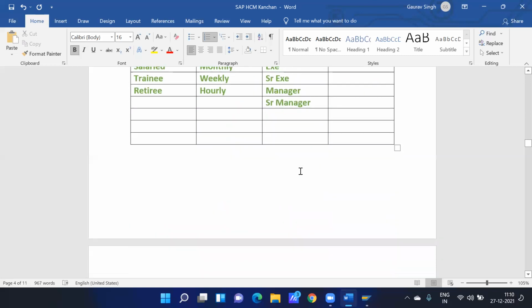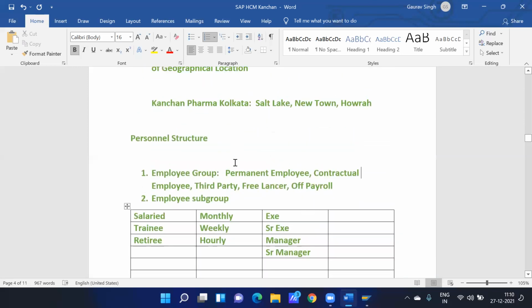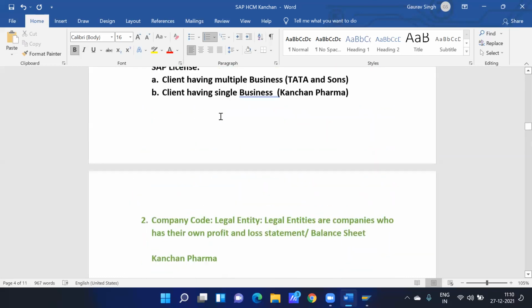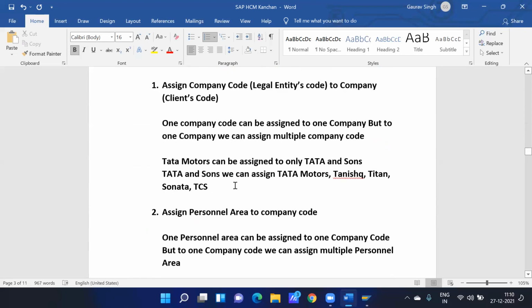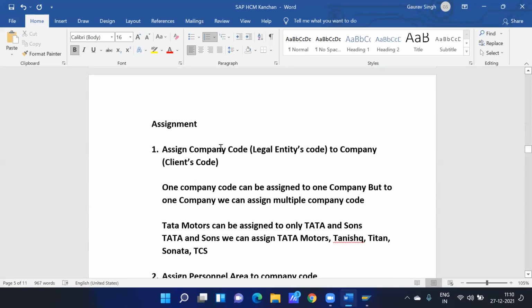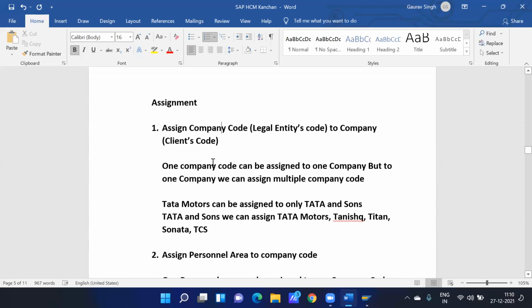And when we are done with all the configuration, let's say we have defined all these objects, then what we have to do is assign these objects to each other. So we have to assign company code to company. One more thing: one company code can be assigned to only one company, but to one company, we can assign multiple company codes. For example, Tata Motors can be assigned to Tata Sons, and to Tata Sons we can assign Tata Motors, Tanishq, Titan, Sonata. But we can't assign Tata Motors to Reliance Motors as well.